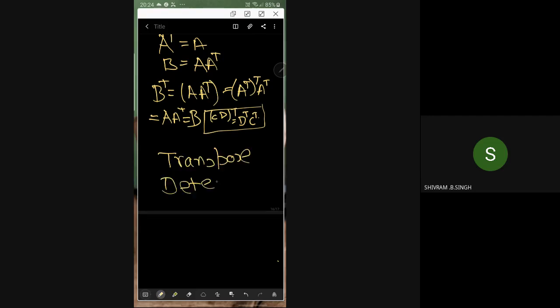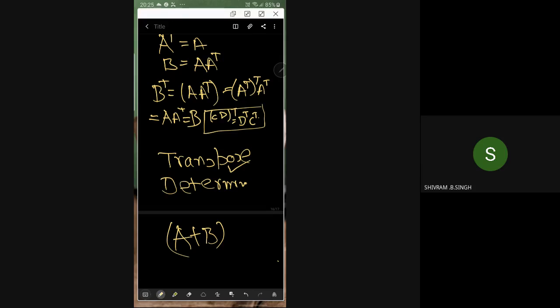The strategy here is, first, what are all the properties that are associated with transpose? See, what are the operations on matrices? You have A, B, you can add. You have capital A, capital B, you can multiply. What else is there? You can multiply a matrix by a scalar.